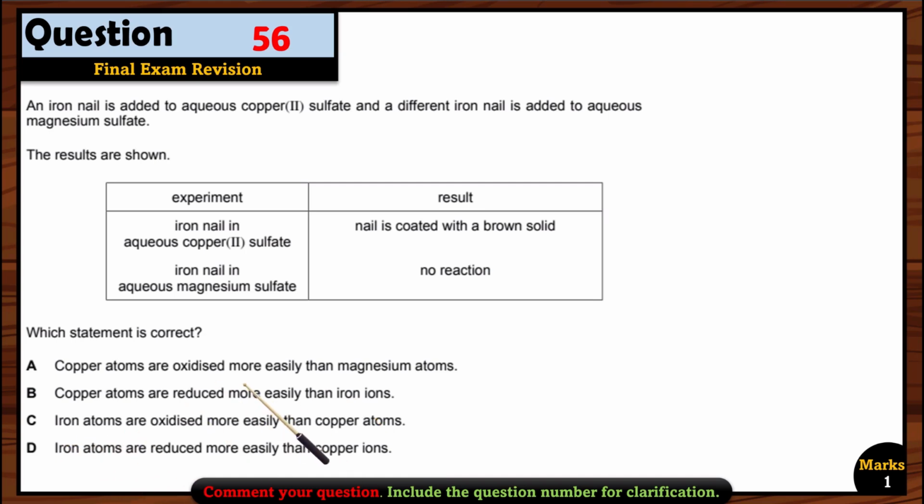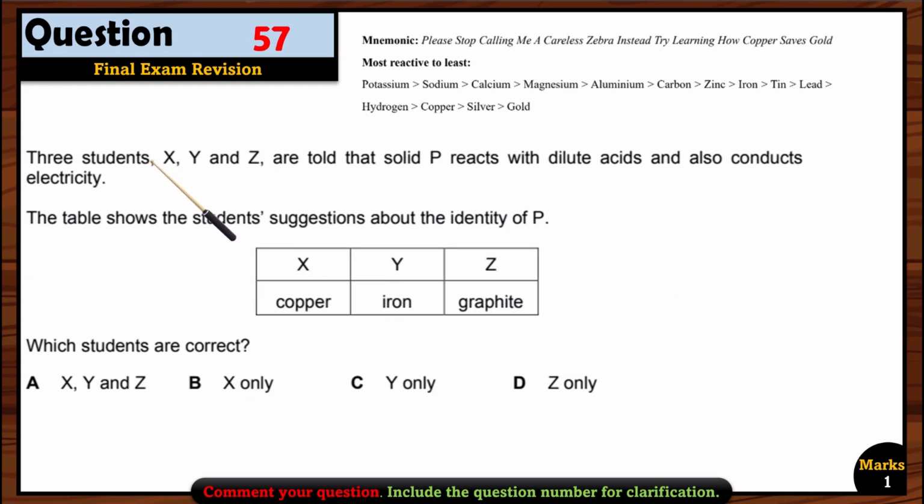Now let's see for C. Iron atoms are oxidized more easily than copper atoms. Yes, this is right because iron is more reactive compared to copper, so it will release the electrons more easily compared to copper atoms. So that's why option C is correct.